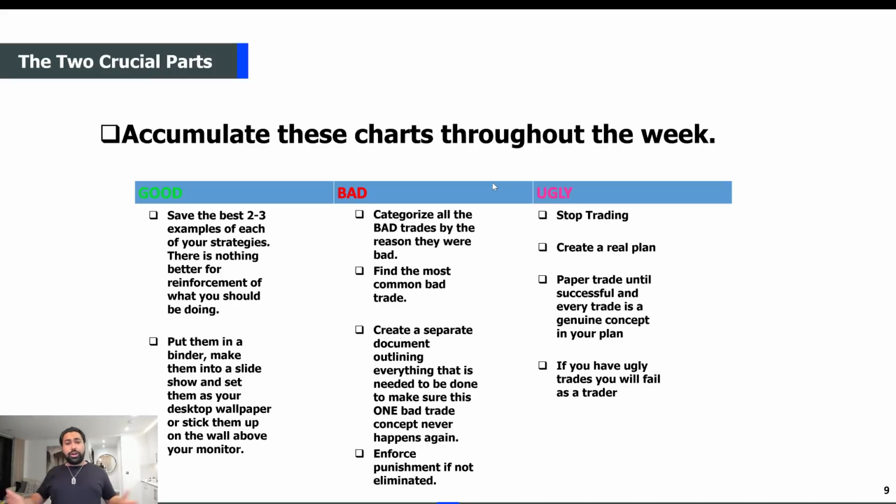So for me, for the longest period of time when I started trading, I did this exercise of good, bad, and ugly, keeping all my trades. I had a green folder with all my winning trades. I had a red folder with all my losing trades, and I had a blue folder with all the trades that I should have taken, but I hesitated on and never ended up taking. But what I noticed is, at the end of about 3 months of tracking this, I flipped through the red binder of all my losing trades, and I found the common theme.